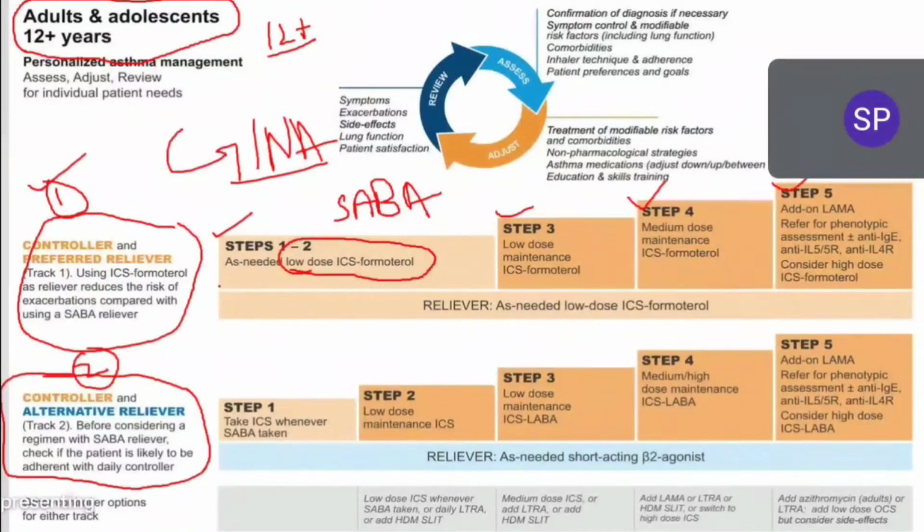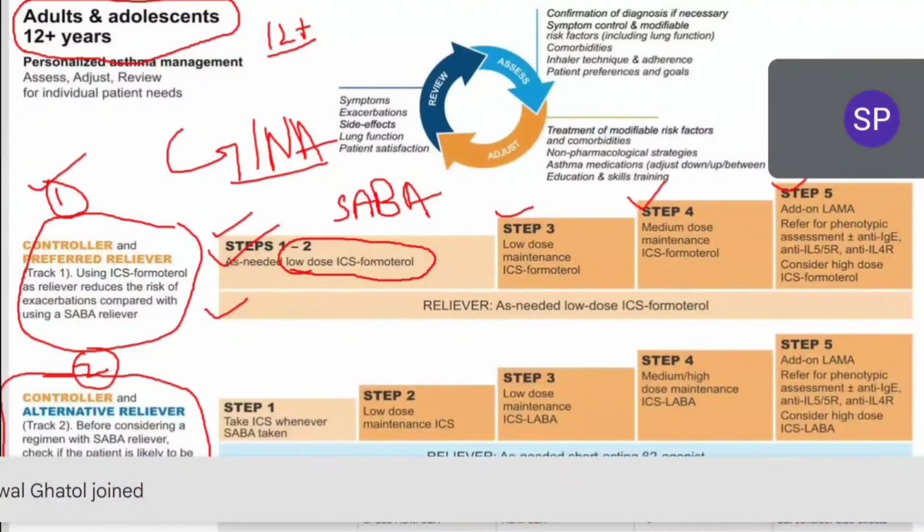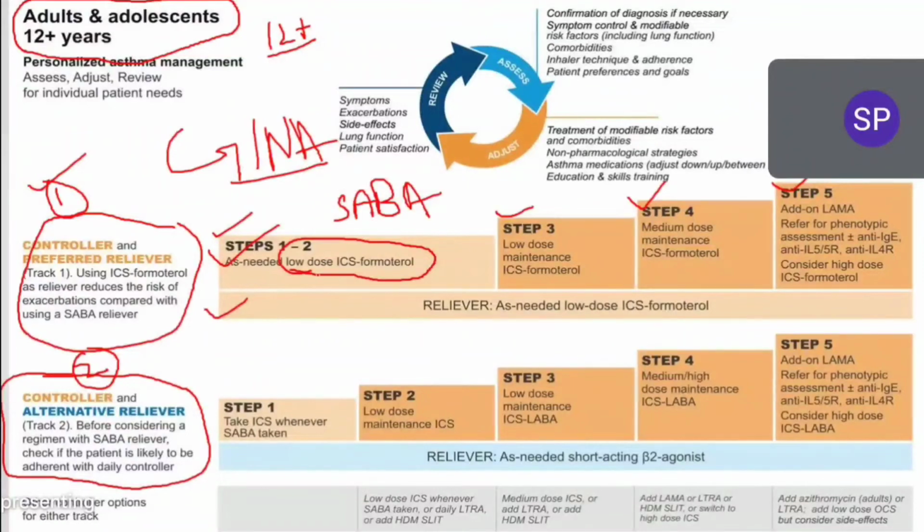GINA guideline is telling us that we have to start with low dose corticosteroid. Clear? Both controller therapy and reliever therapy, both the strategies, inhaled corticosteroid is the preferred treatment. Now, see, if inhaled corticosteroid is started with low dose in first and second steps, if it is not controlling the treatment, now what?